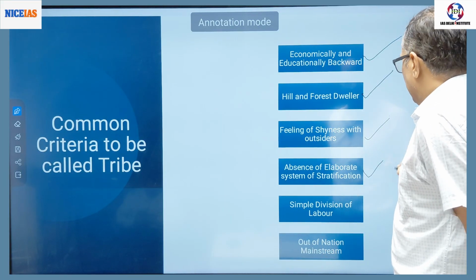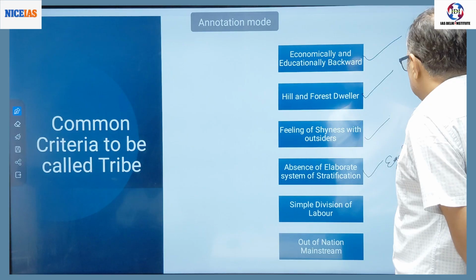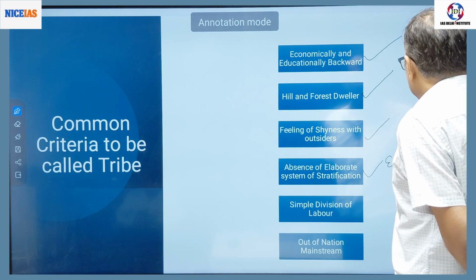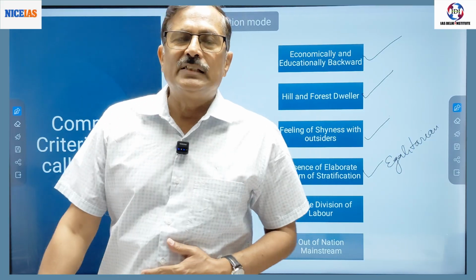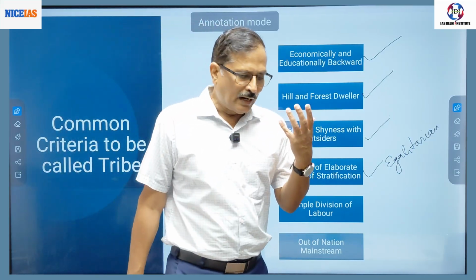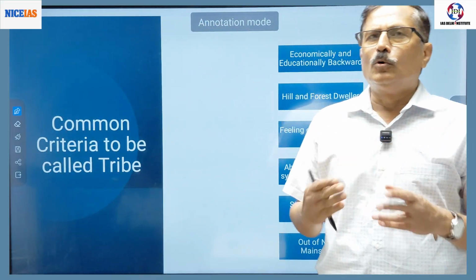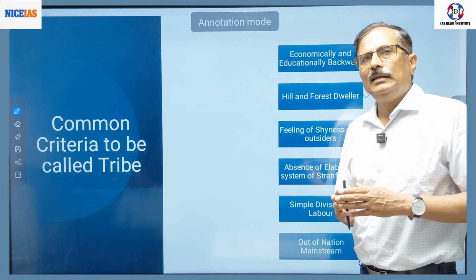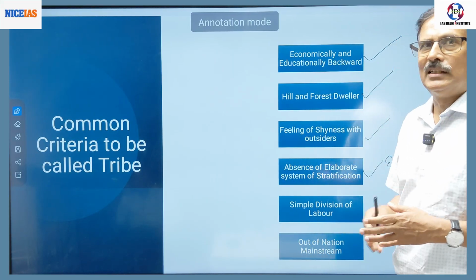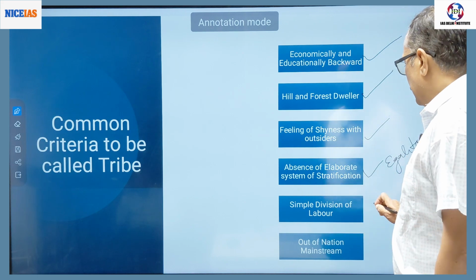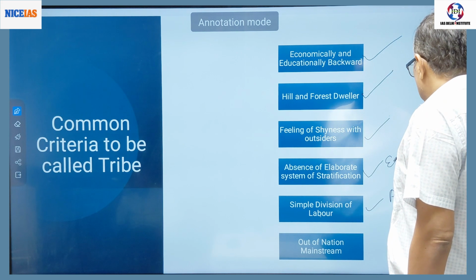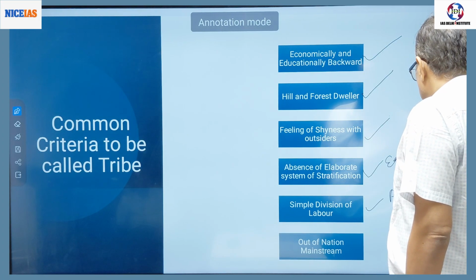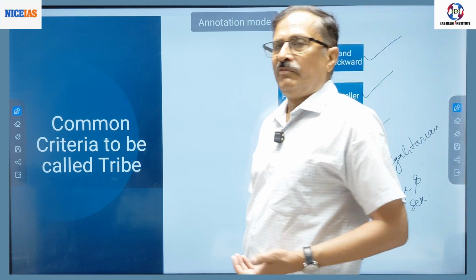They are mostly an egalitarian society, right? You will not find an elaborate system of social stratification as we find in the caste system or class system. No such stratification system is there. A tribe is divided into clans and phratry, right? There is a simple division of labor based on age and sex, right? There is no gender stratification also.